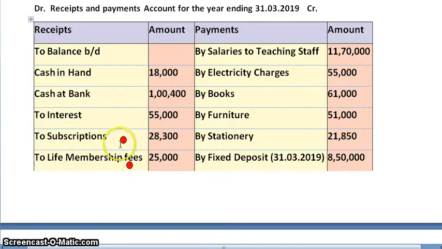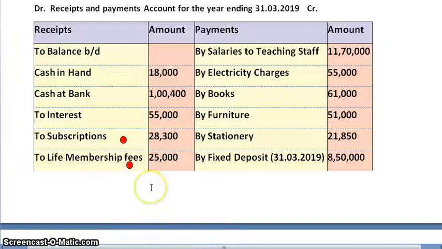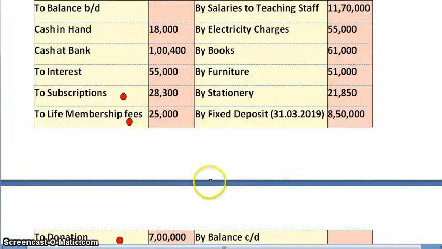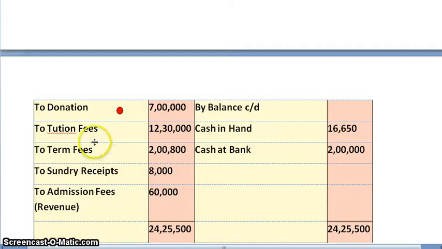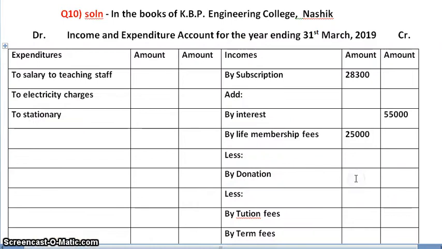Next, to subscription 28,300, adjustment being there, we'll be writing in the inner column subscription. Next, life membership fees 25,000, again adjustment, so inner column. Next, donation 7 lakh, again adjustment is there, so we'll be writing in the inner column.